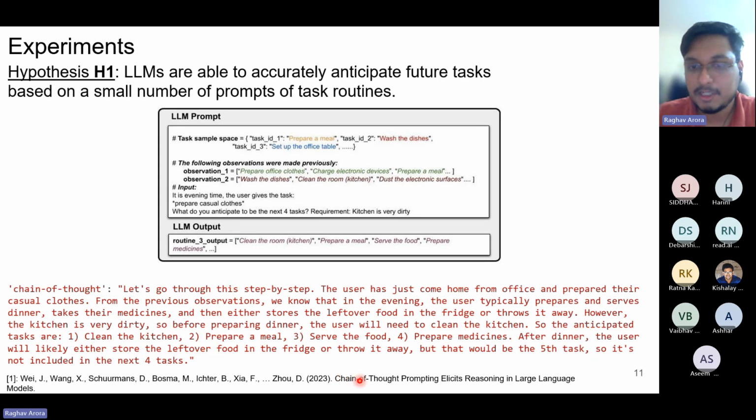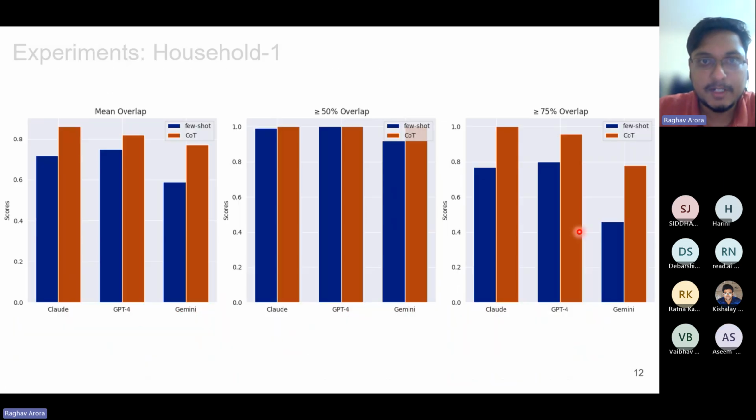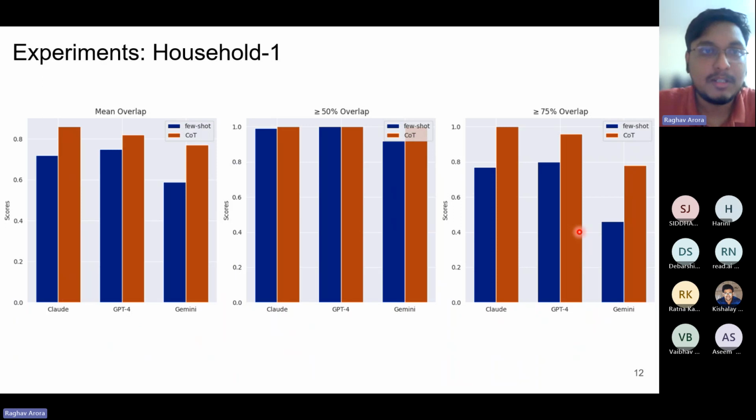This is based on the paper Chain of Thought Prompting Elicits Reasoning in Large Language Models, and this has been explored by lots of papers that are using LLMs for their applications. So let us look at the results provided here. As I said, we prompt this for 2 separate households. These are the results for the first household. Let us look at the first figure on the left.